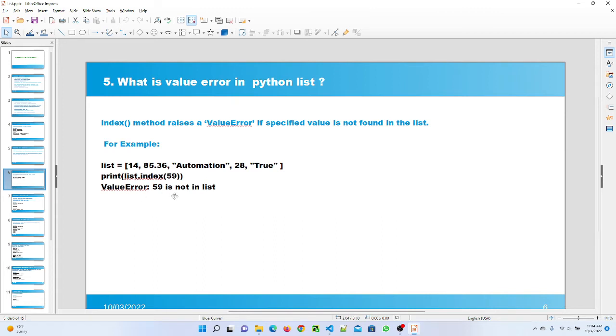When I call the list.index method, I gave the value 59. Since 59 is not in my list, it gave me the value error that 59 is not found in the list. So when we use the index method and the specified value is not found in a list, it gives the value error.